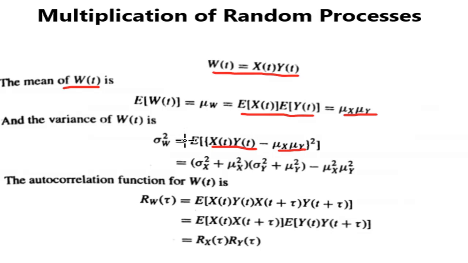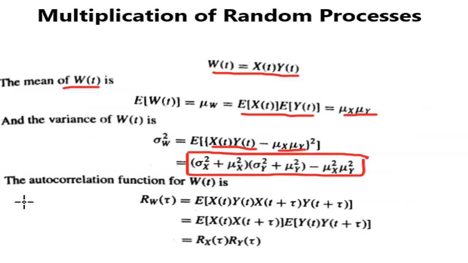So the expression will become expected value of (x of t, y of t minus mu x mu y) whole square. Now expand this so that you will get the output as (sigma x square plus mu x square) multiplied by (sigma y square plus mu y square) minus mu x square mu y square. So this is the expression for calculating the variance.